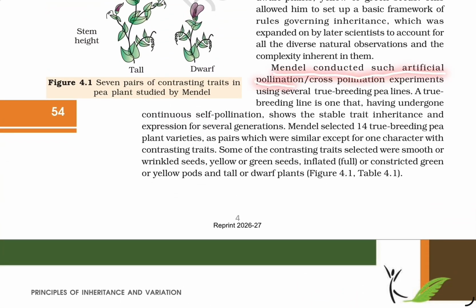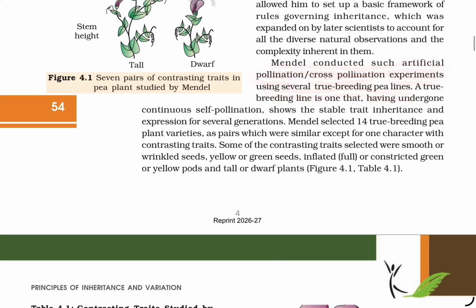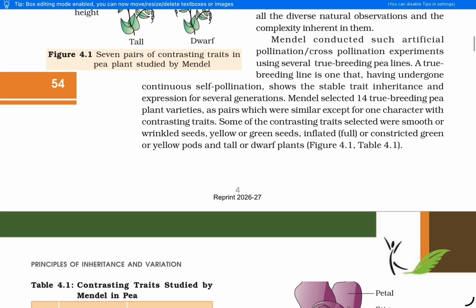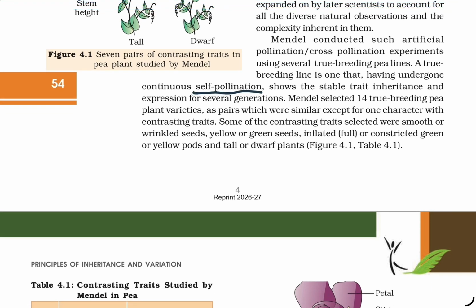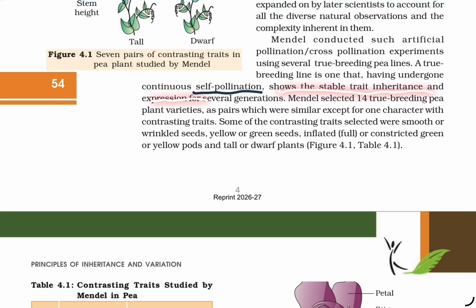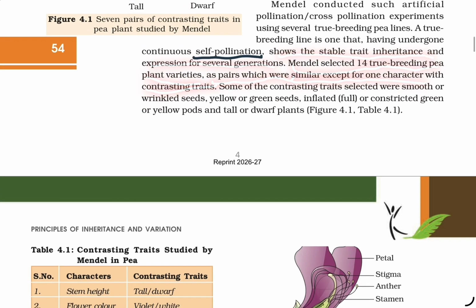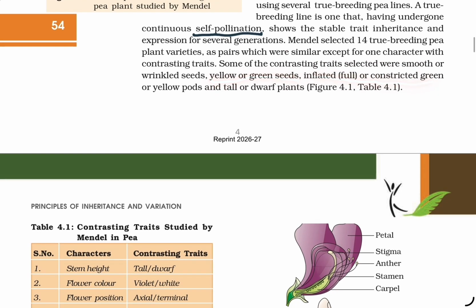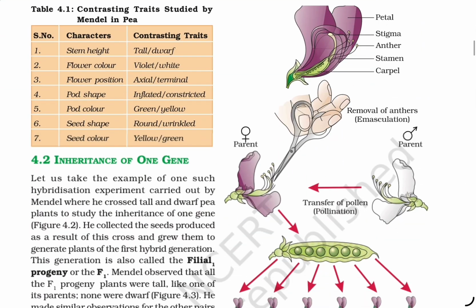Mendel conducted many such artificial cross-pollination experiments using several true breeding lines. A true breeding line is one that, having undergone continuous self-pollination, shows a stable trait of inheritance and expression for several generations. Mendel selected 14 true breeding pea plant varieties as pairs, which were similar except for one character with contrasting traits. Some of the contrasting traits selected were smooth or wrinkled seeds, yellow or green seeds, inflated or constricted green or yellow pods, tall or dwarf plants.